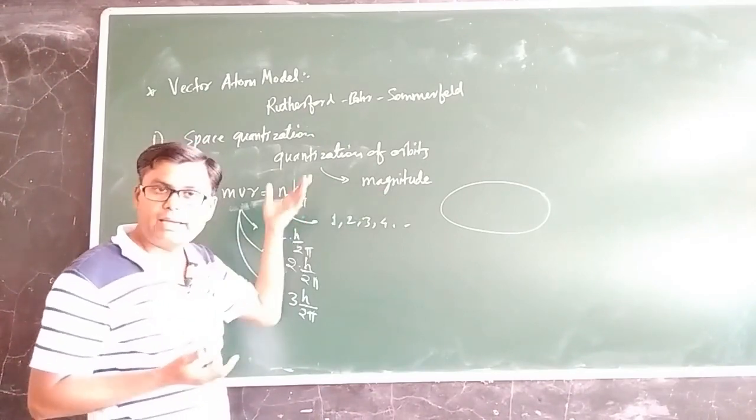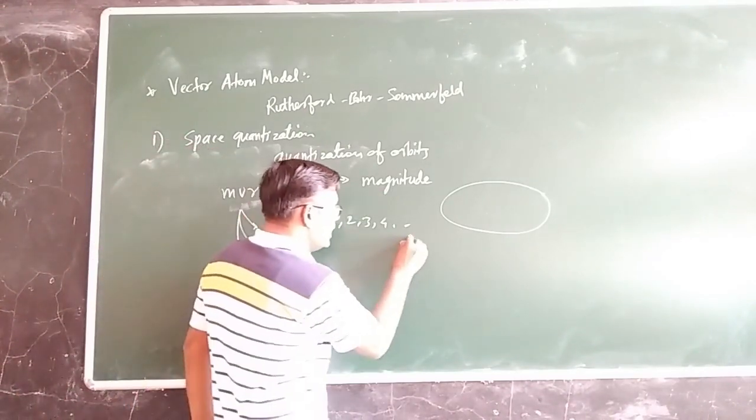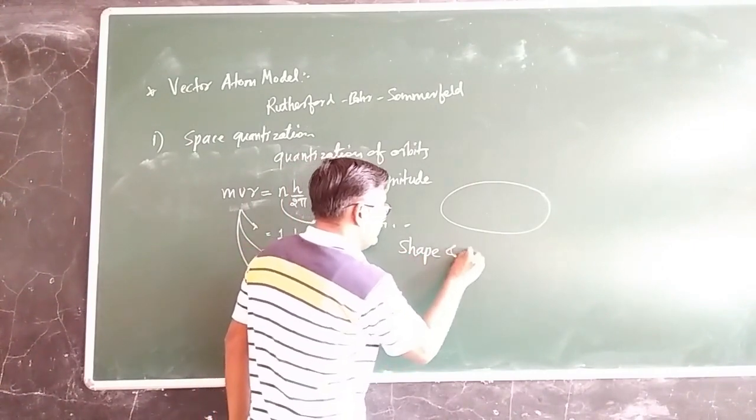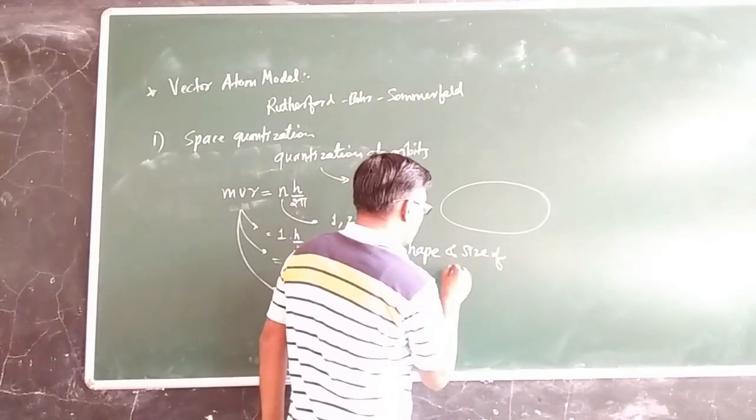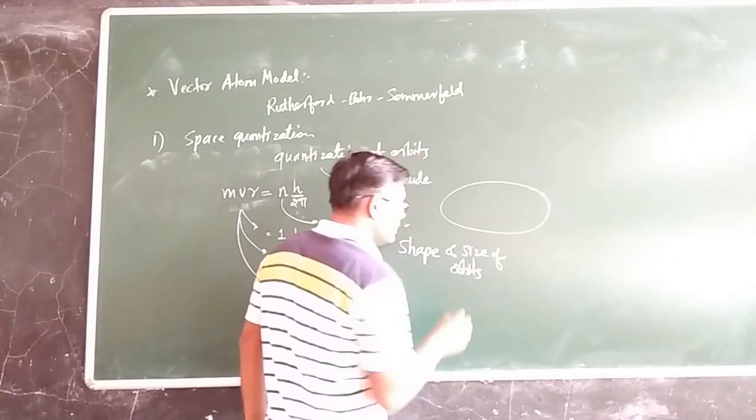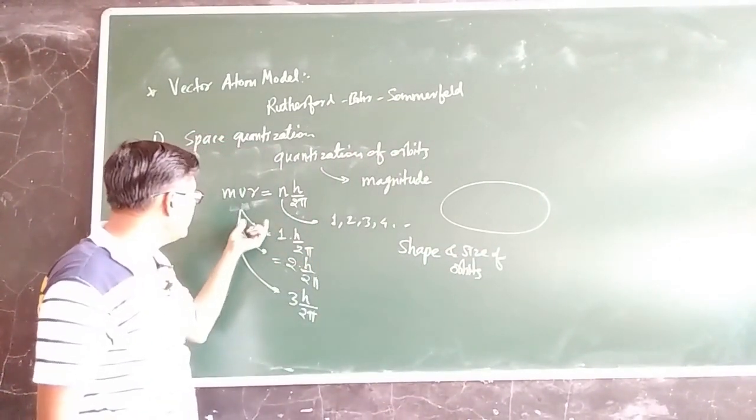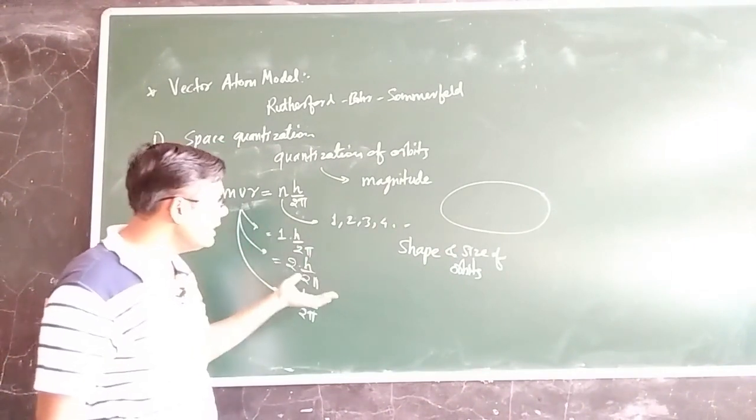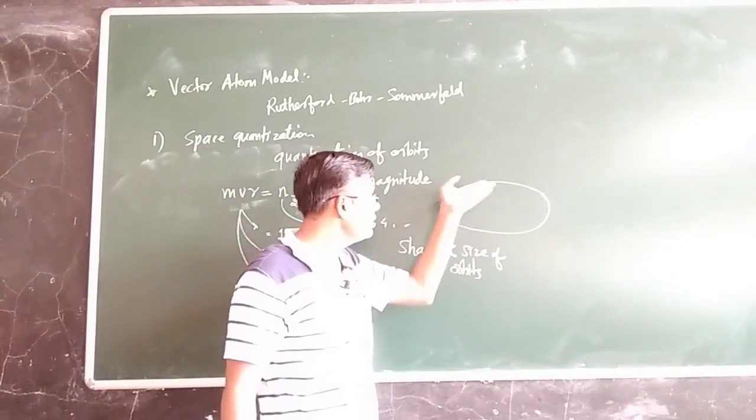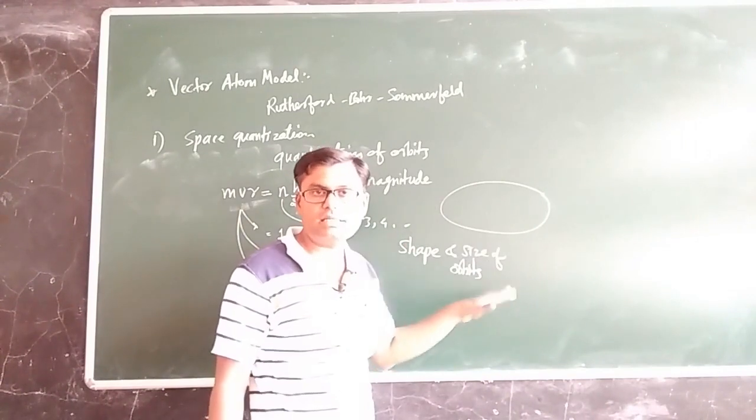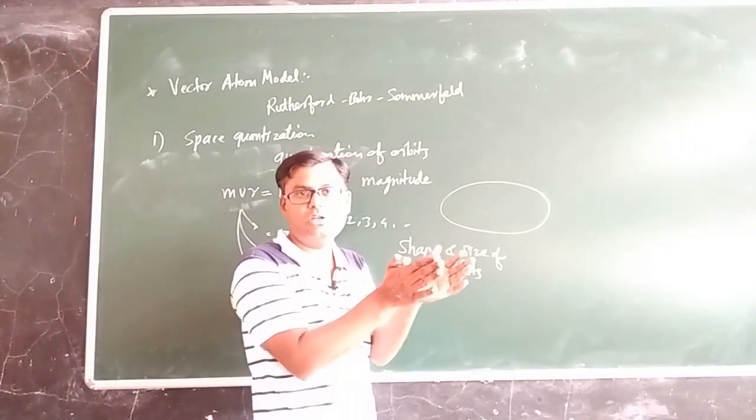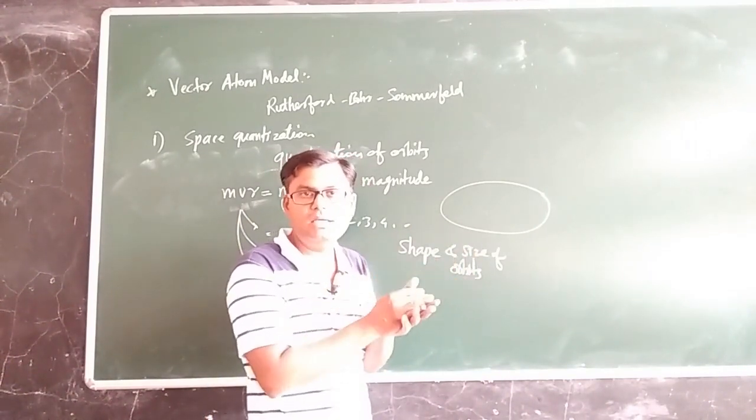Now what will happen if only the magnitude is quantized? Whenever we talk only about magnitude, it will indicate the shape and size of the orbits. Whenever we say that the magnitude of the angular momentum is quantized, it means that the shape and size of that electronic orbit is fixed, or quantized. Only certain shapes and sizes of the electronic orbits will be allowed, and the remaining will not be allowed.